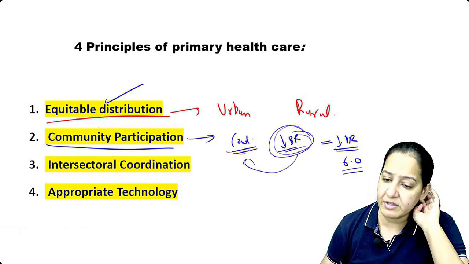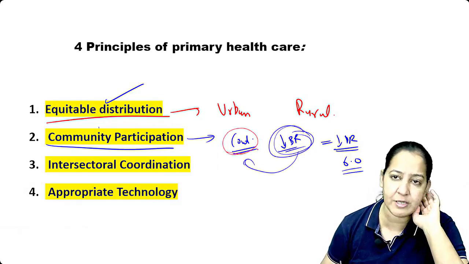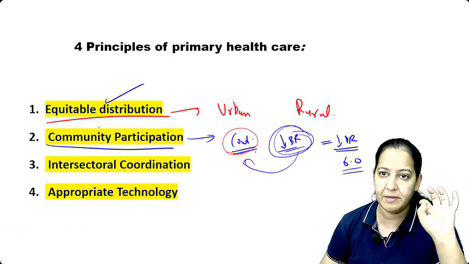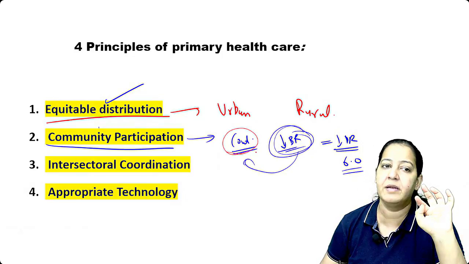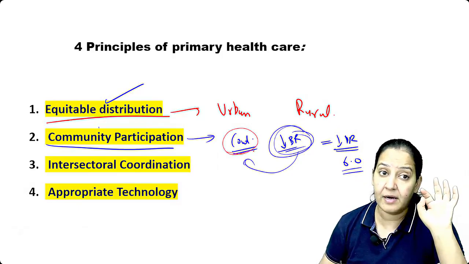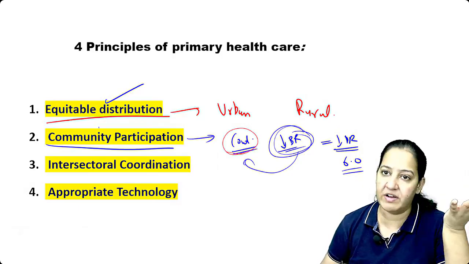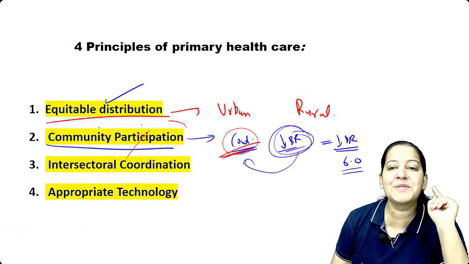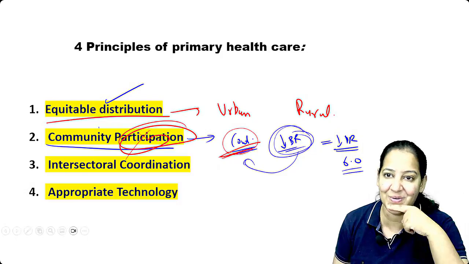So in the villages, we have made all the types of contraception I taught you yesterday available: condoms, female diaphragms, OCPs, IUCDs, and the terminal techniques, that is vasectomy and tubectomy. So we have made them available, but people are not using it. They are not participating. Participation is 0.